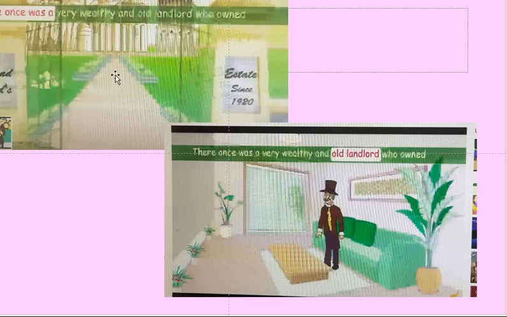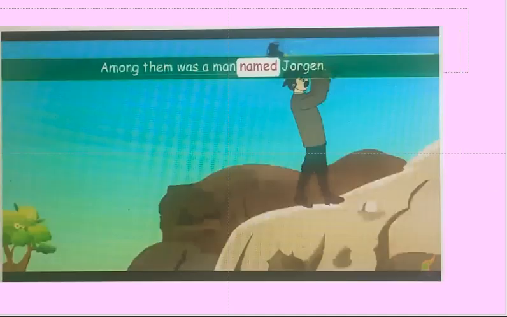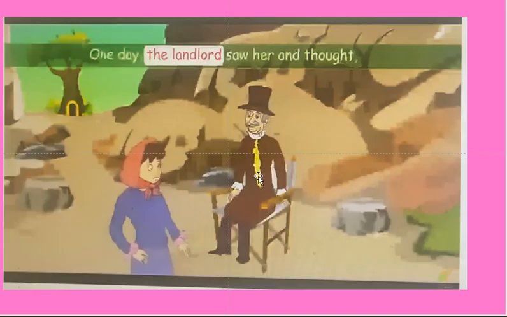Landlord, one character, has so many lands and fields. So many people are under him, so many poor people are working. Among those poor people, one person is named Jorgan. Jorgan has a beautiful daughter called Katrina. One day, the landlord saw Katrina and asked her, I will marry you. Then her reply: she doesn't accept, she rejected the landlord.